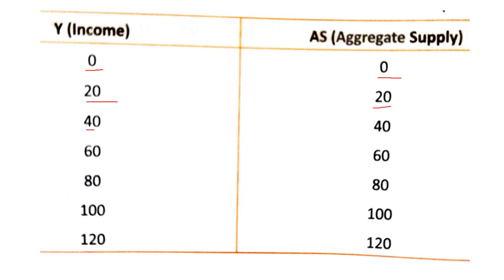Similarly, when income is 40, supply increases to 40. Income increases to 60, supply also increases to 60. 80, 80, 100, 100, 120 and 120. So we noticed that with the increase in income, aggregate supply is also increasing. That means there is a positive relation between income and aggregate supply.